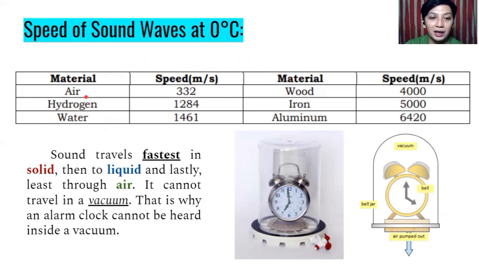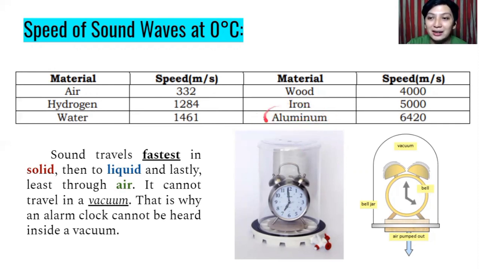In material A, we have air, hydrogen, and water. And then material B, we have wood, iron, and aluminum. This is the speed of the different sound waves. In meters per second, we have 332 for air, 1,284 for hydrogen, 1,461 for water, and for wood, we have 4,000 meters per second. For iron, 5,000 meters per second. Aluminum, we have 6,420 meters per second. So basically, which do you think has the highest or the fastest sound waves?